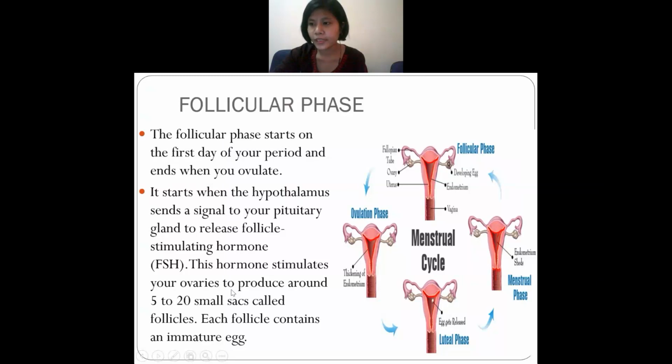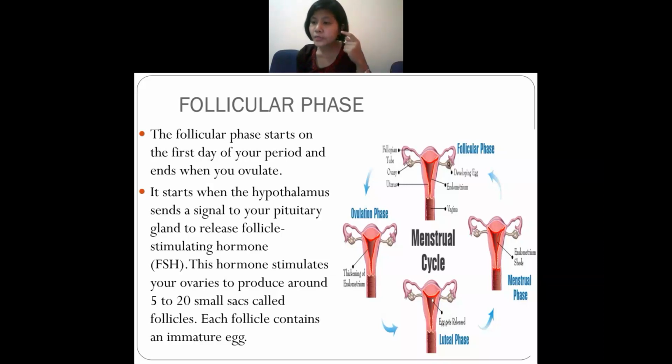Okay. So the next is the follicular phase. Okay, we are done with the menstrual phase. So next is the follicular phase. This one, follicular phase. In this follicular phase, what happens? It starts when the female starts having a period, and it ends when they ovulate. Ovulate means formation of the egg. So what happens here?